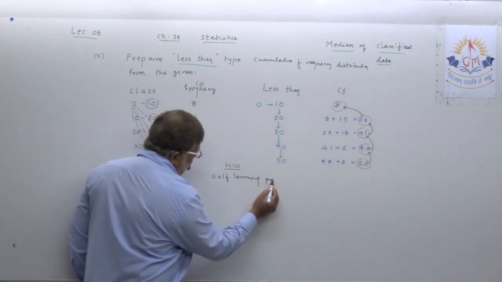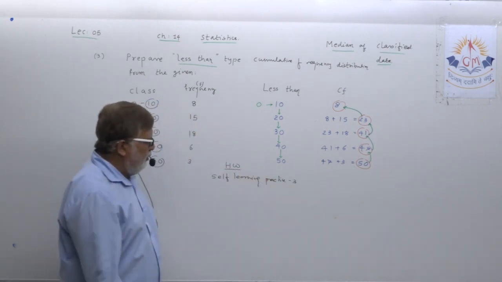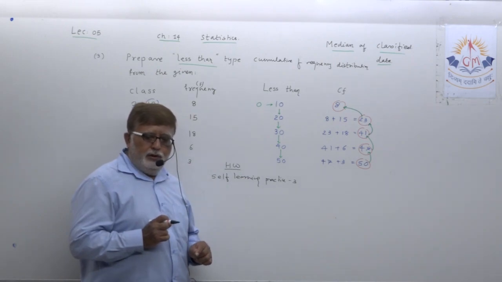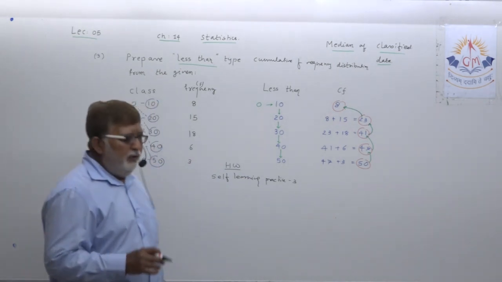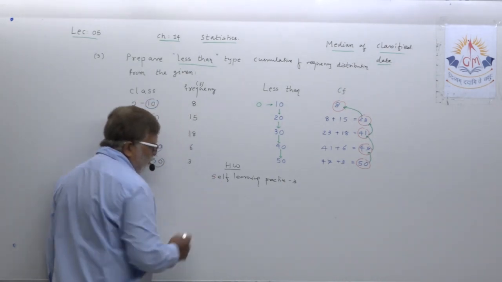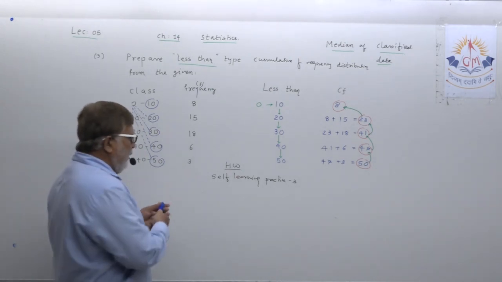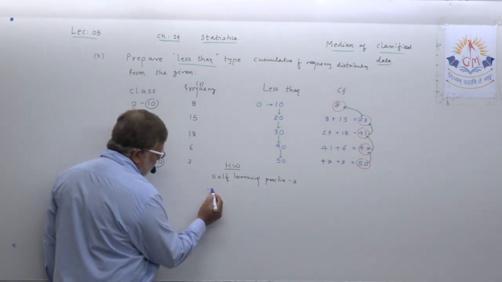Complete self-learning practice 3 as well, dear student. Try to understand. In self-learning practice 3, not only do you have to find the median in each and every example there, but this is an additional homework from me.